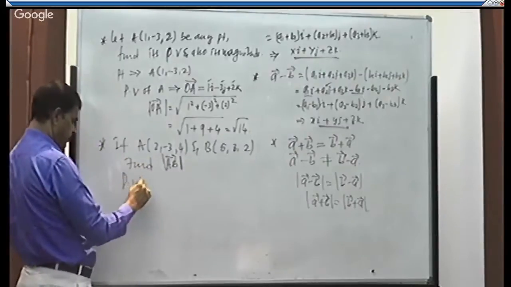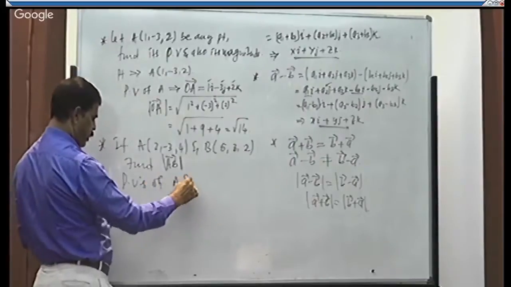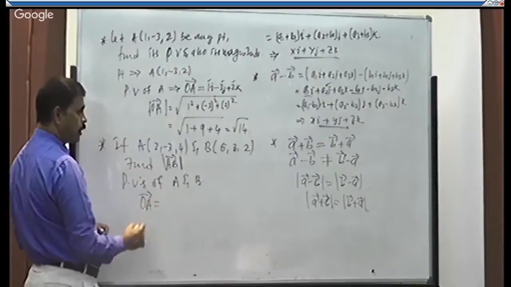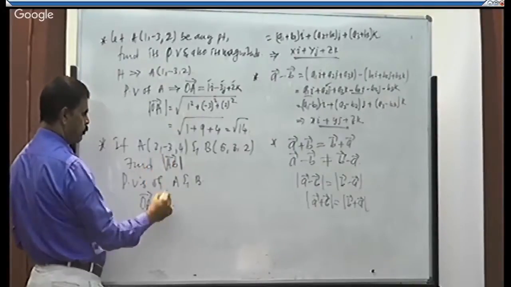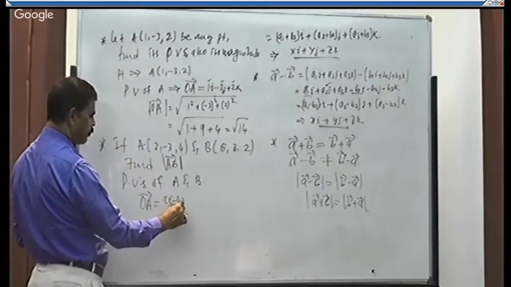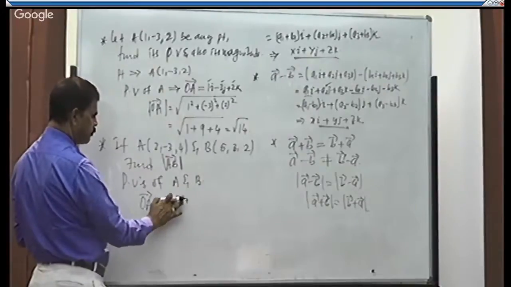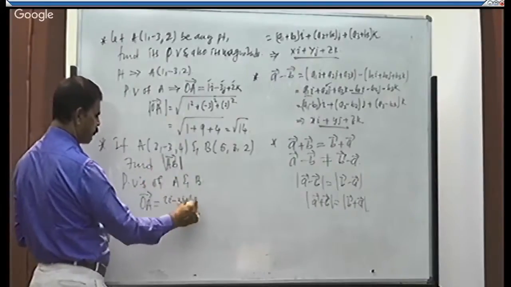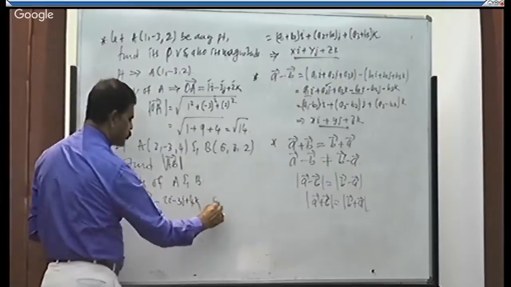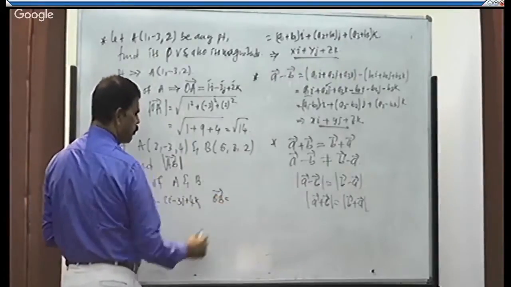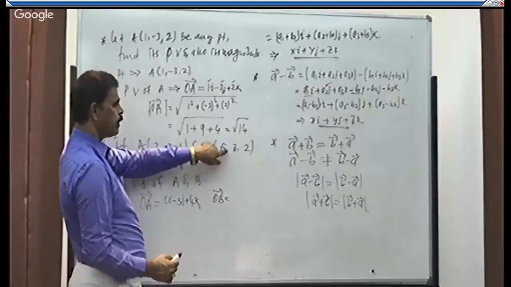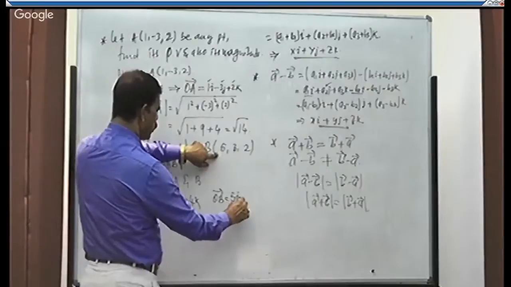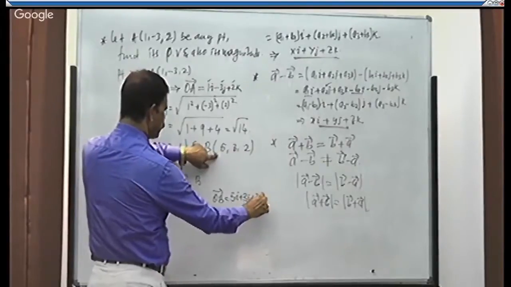Write the PVs of A and B. That is, position vector of A is OA. Just include i, j, k to the numbers, that is 2i minus 3j plus 4k. And position vector of point B is what? OB is equal to, what is the point B? 5, 3, 2. Just include i, j, k: 5i plus 3j plus 2k.